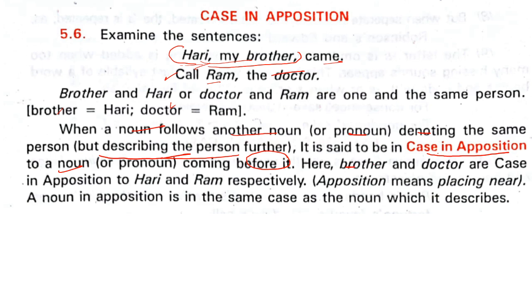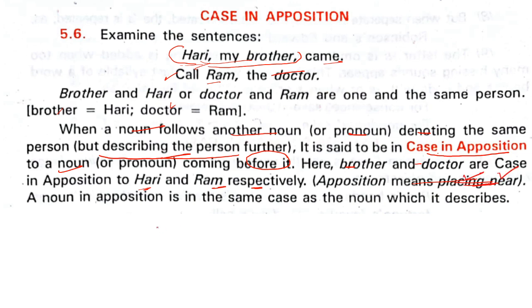Here, brother and doctor are in apposition to Harry and Ram respectively. Harry, my brother, came, meaning he is his brother. Call Ram, the doctor, that is, Ram himself is the doctor. Apposition means placing near. This is what you have to keep in mind.